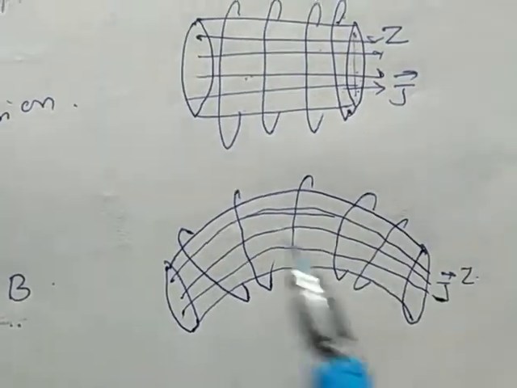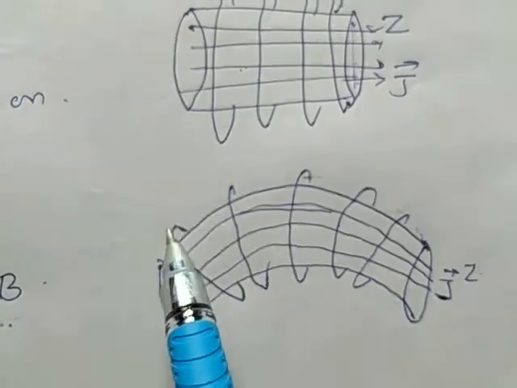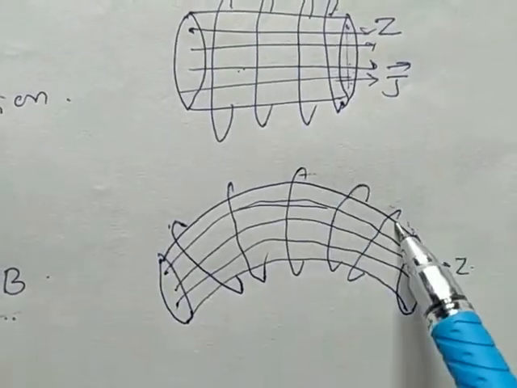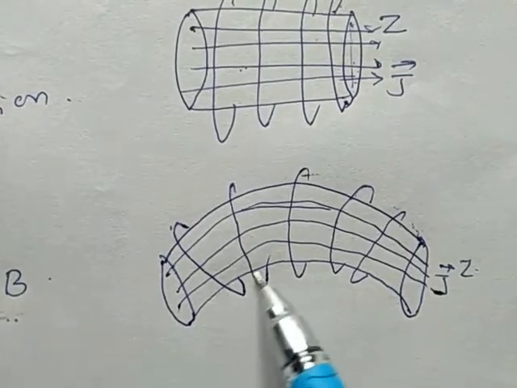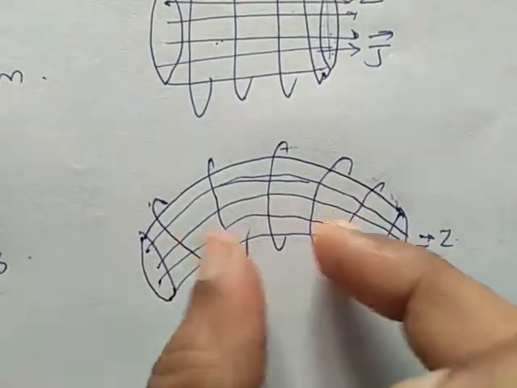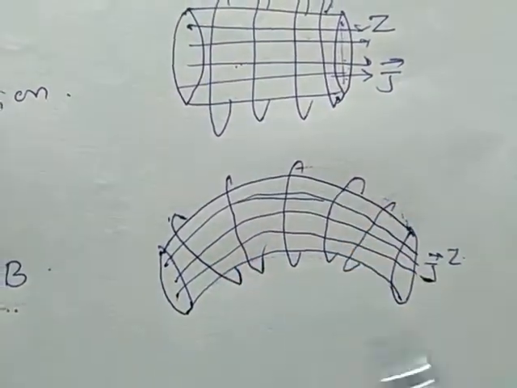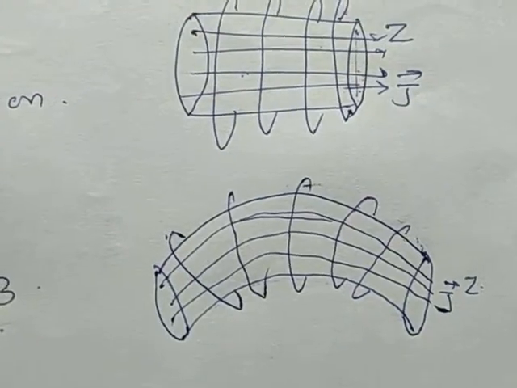We will notice that along one side the magnetic field lines are separated, but along the other side the magnetic field lines are gathered. It gathers here. When we pinch, it will gather, right? So this effect is known as pinch effect.